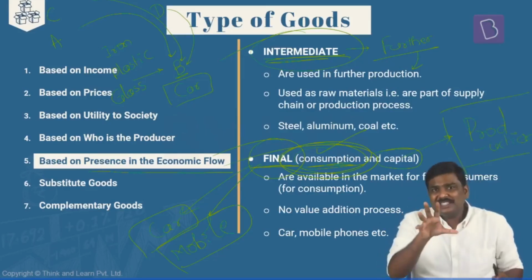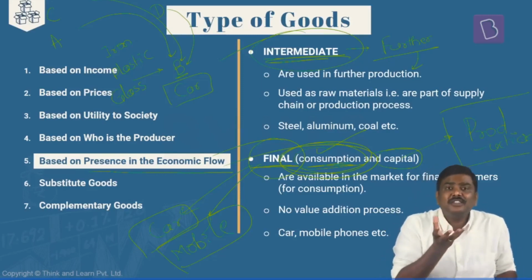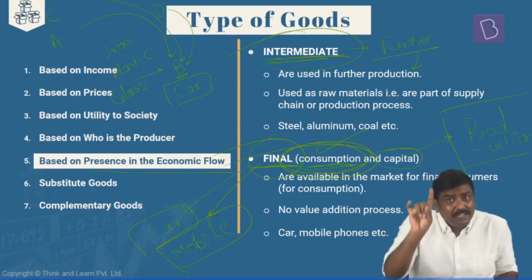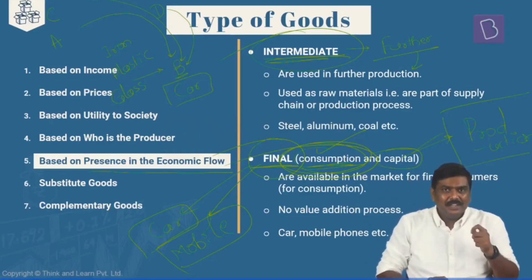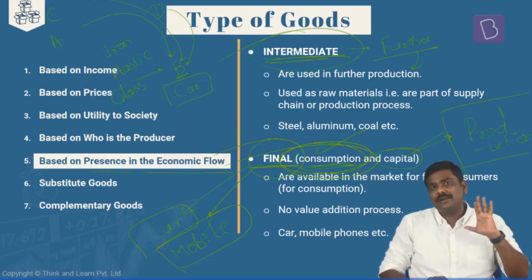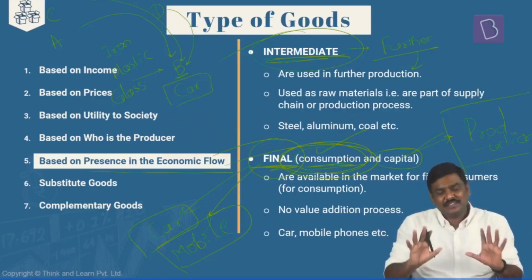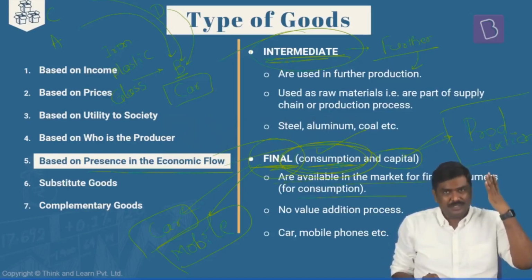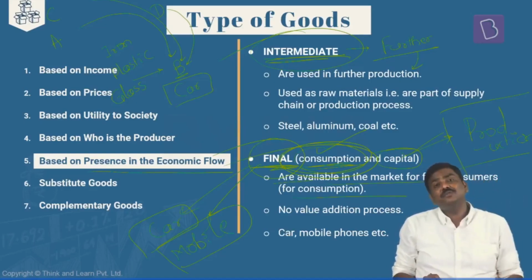For example, you are purchasing a car. Is it okay? But to manufacture this particular car, the company would have used a machine. That machine is an example of a capital good. You can understand this? So again, the final goods can be divided into multiple types, but essentially, final goods are available in the market for consumers. These are the goods which are available in the market for final consumers.